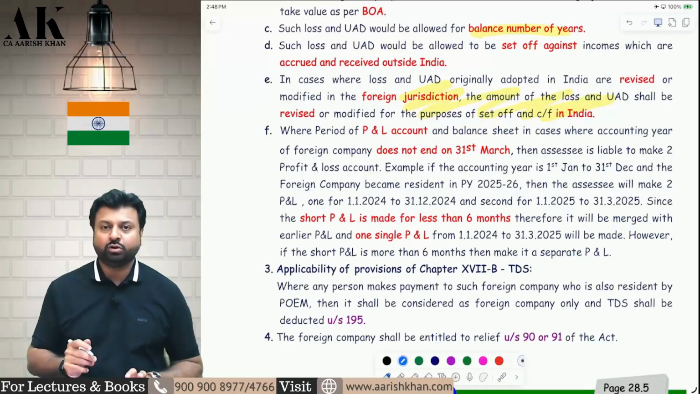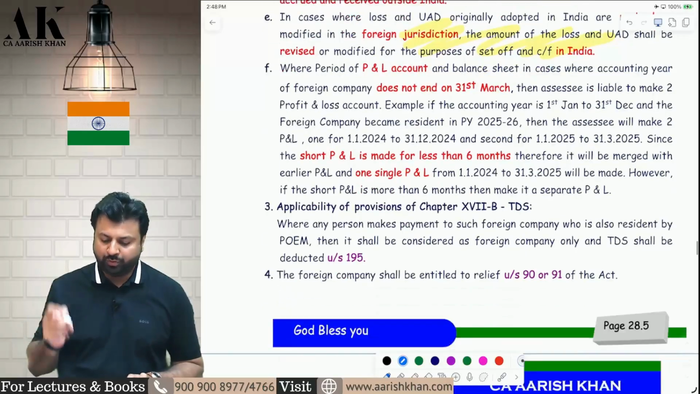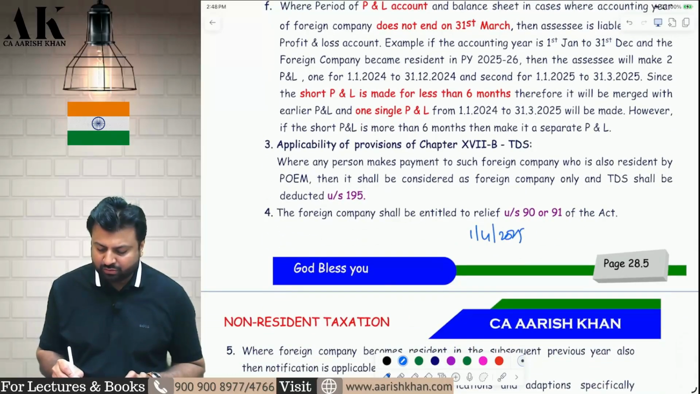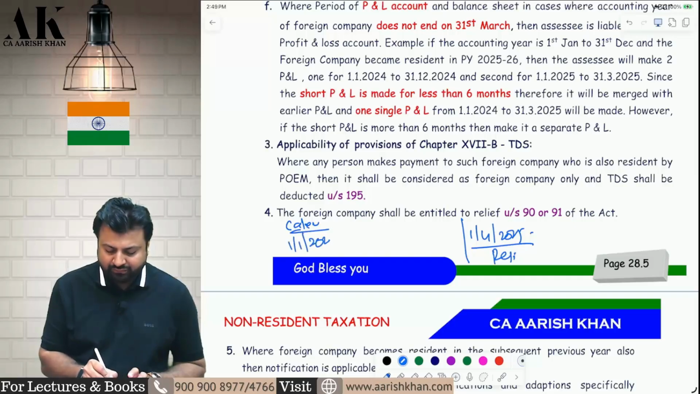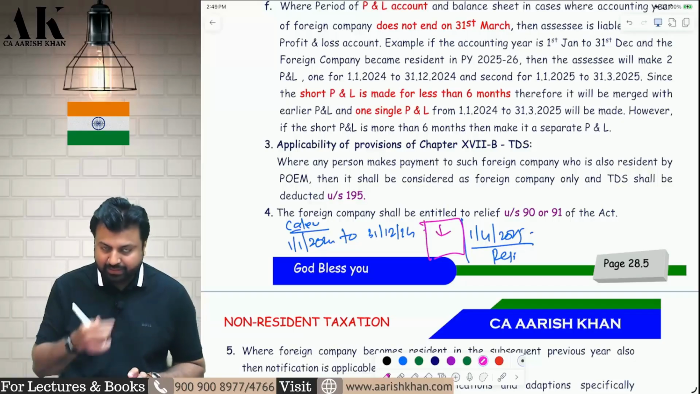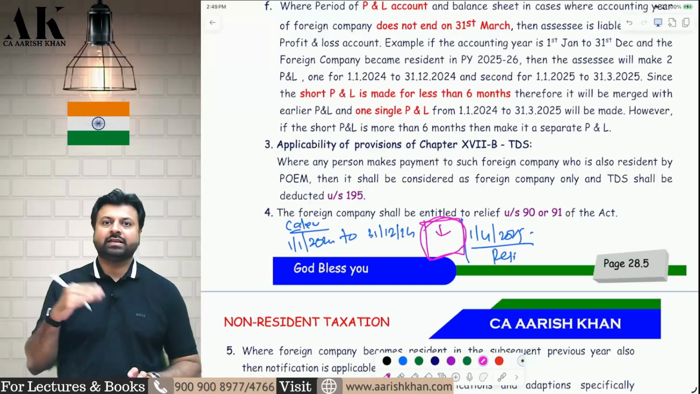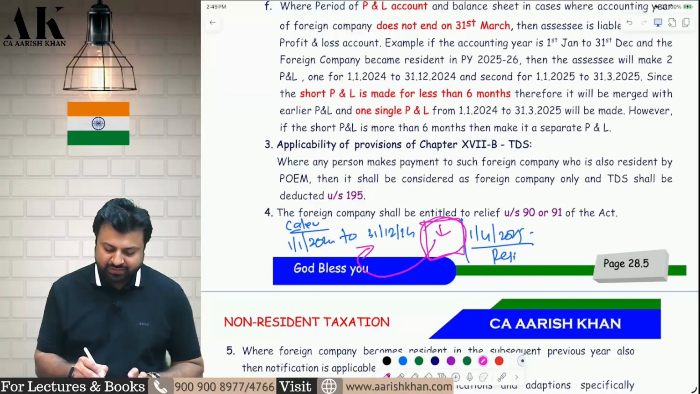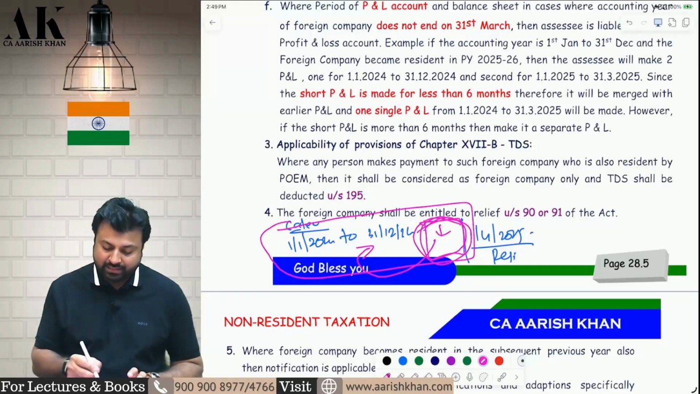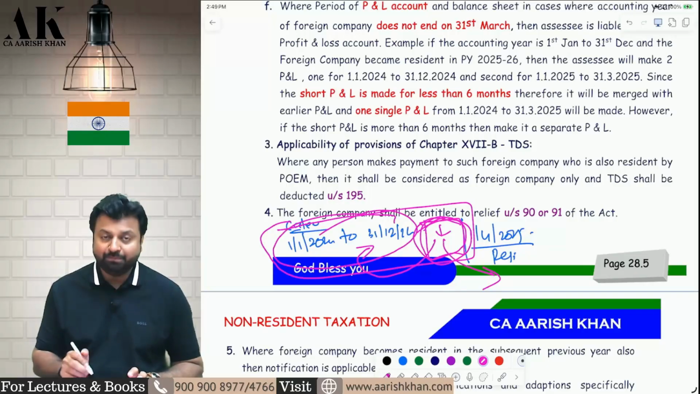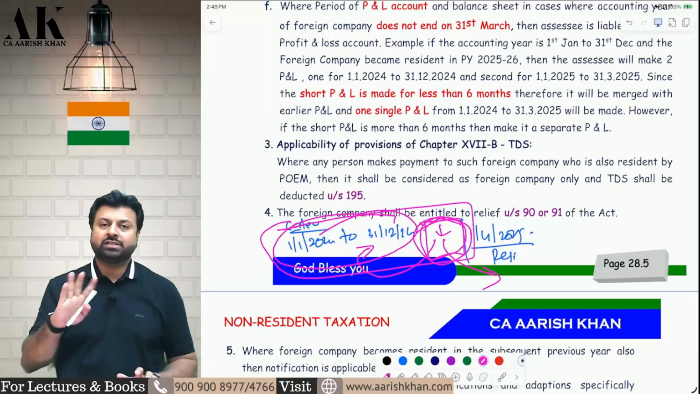Suppose on 1st of April 2025, the company has become resident in India due to POEM. Then you have to check the last financial year of that company. Suppose the last financial year is the calendar year of that country, starting on 1st January 2024 and ending on 31st December 2024. Then you have to check that interim, leftover period. If this leftover period is less than 6 months, then you have to merge it with this particular year and make one single year of 15 months. If this interim period is more than 6 months, then you have to consider the 12 months as a separate period, and this middle period which is more than 6 months has to be considered as a separate period.